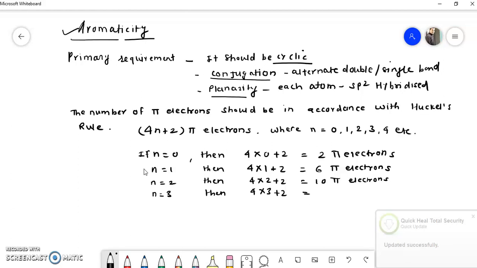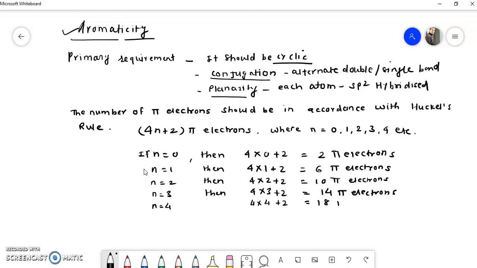So depending upon the value of n: if n is equal to 0, then 2 pi electrons. If n is equal to 1, then 6 pi electrons. If n is equal to 2, then 10 pi electrons. If n is equal to 3, 14 pi electrons. If n is equal to 4, then it becomes 18 pi electrons.